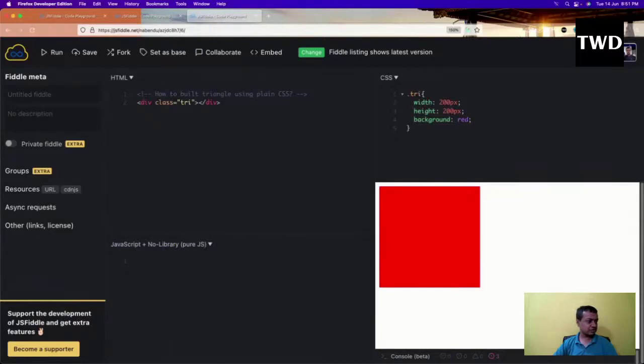Okay, so then what we are going to do, we'll have all of its borders of different color, so let us do that. So border top is 10px solid blue, and then border top, border left, border right, border bottom.